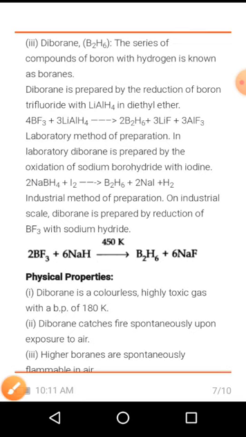Next one is physical properties. First, diborane is a colorless, highly toxic gas with a boiling point of 180 Kelvin. Second, diborane catches fire spontaneously upon exposure to air. Third, higher boranes are spontaneously flammable in air.